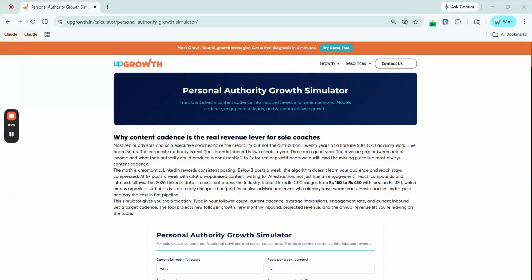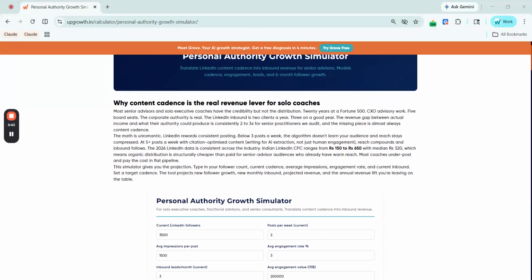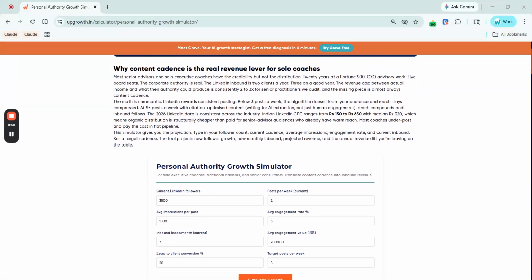This is the personal authority growth simulator by Upgrowth. It is built for solo executive coaches, fractional advisors, and senior consultants who want to translate their LinkedIn content cadence into a measurable revenue projection. So just 8 inputs, one simulate growth button, and you get your current revenue, projected leads, projected annual revenue, follower growth at 6 months, and the annual revenue lift sitting on the table at your target cadence.